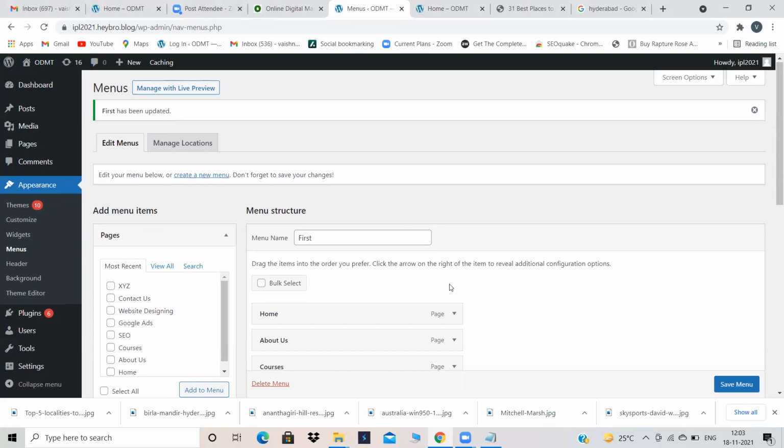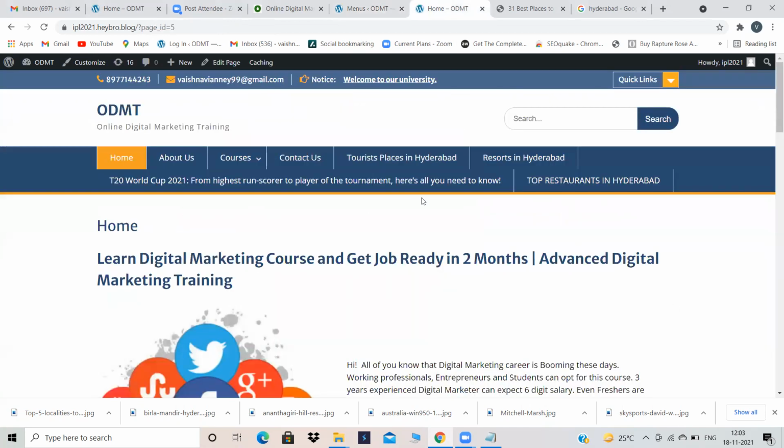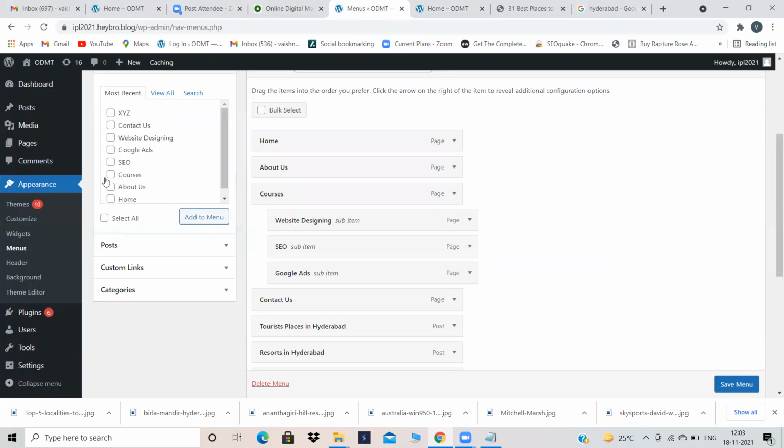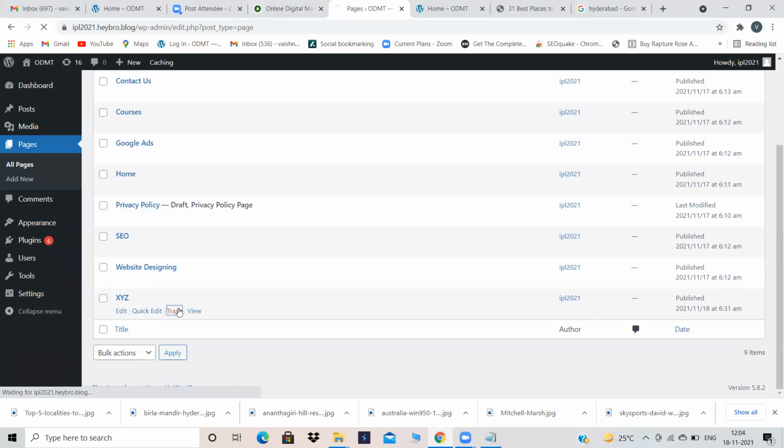First technique we have seen, whichever you told, we did that. That is directly adding all my posts to the menu. I clicked on save menu and all my posts are appearing. Now, as we cannot add thousands of posts to the menu, you came up with another option: create one more page called blog and add all these as sub pages. Okay, then I'm creating one more page as blog and I will add them as sub pages. So, let's trash this one.